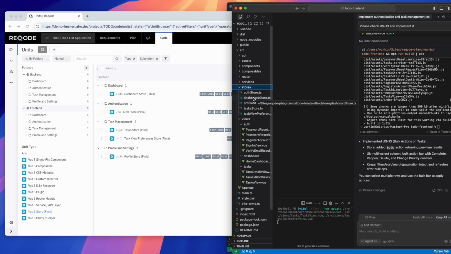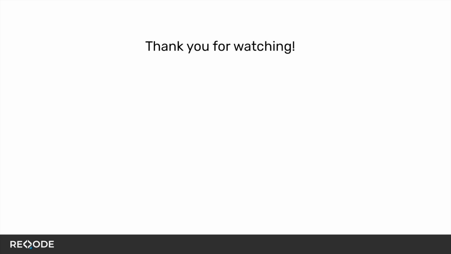In this way, using Reqode for managing project requirements and shaping the overall architecture based on those requirements makes it more predictable to use AI agents for code generation. At the same time, the process of creating specifications, including breaking down into units, can also be automated with the help of Reqode's AI assistants. All of this together greatly improves team efficiency and speeds up software development.